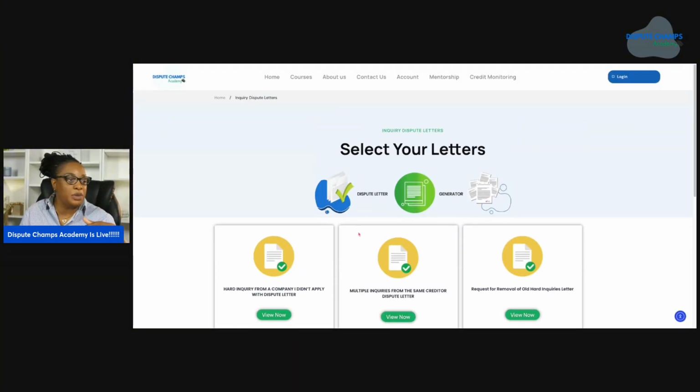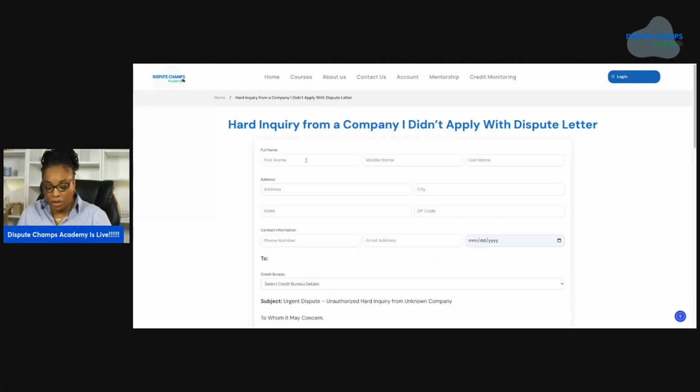So if you want to dispute inquiries, you're going to click on the inquiry tab, and then you're going to choose what inquiry letter that you want to use. And I'm just going to fill this out real quick. I'm just going to put anything in here so it'll let me pass through. And I'm going to show you guys how simple this is.